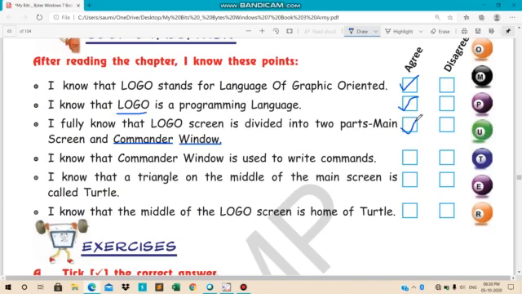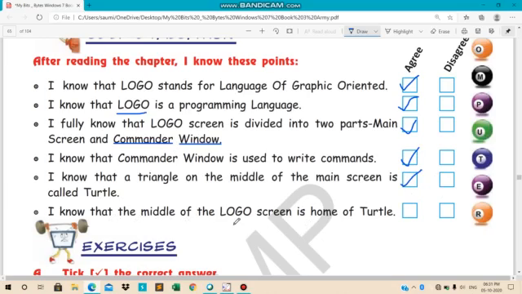Next, I know that the commander window is used to write the command. This statement is true. I know that a triangle in the middle of the main screen is called the turtle. So this statement is again true.